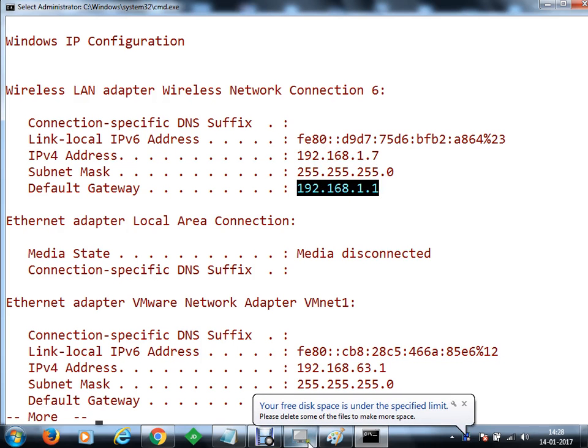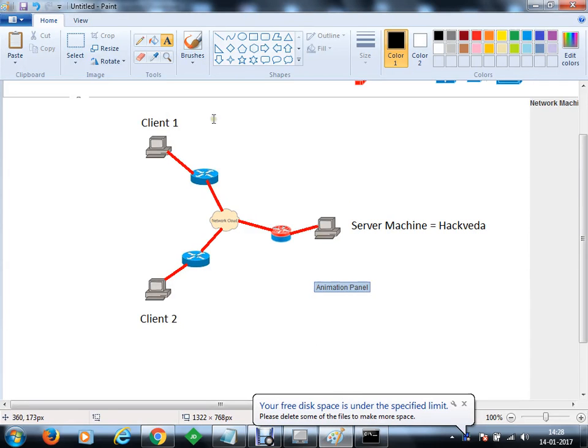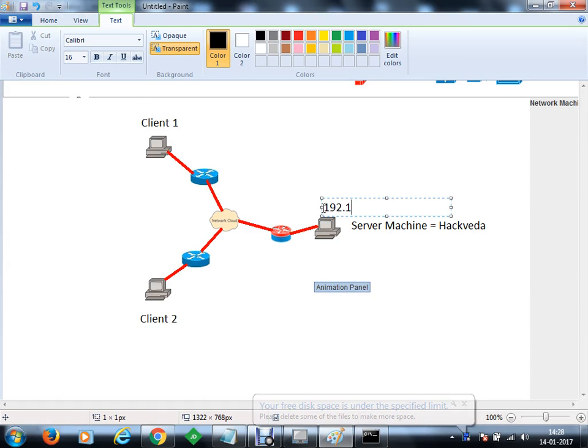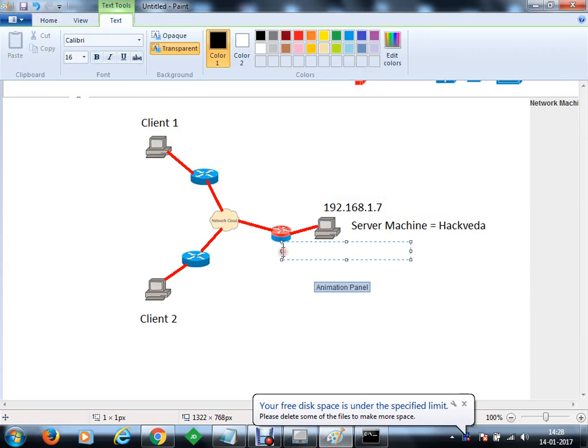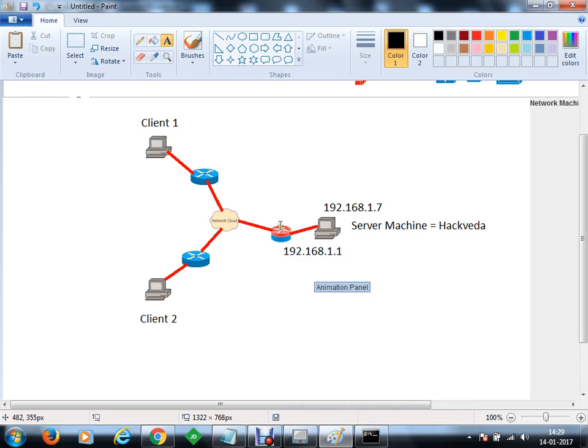So let me put the values here. The IP address of my machine will be 192.168.1.7. The IP address of my modem for the internal network will be 192.168.1.1. For external, for the internet users, it would be something else.